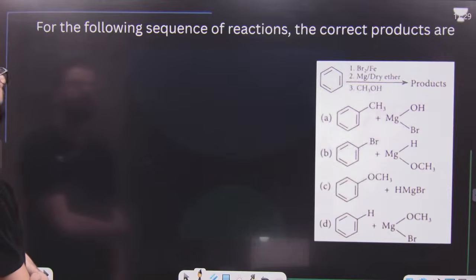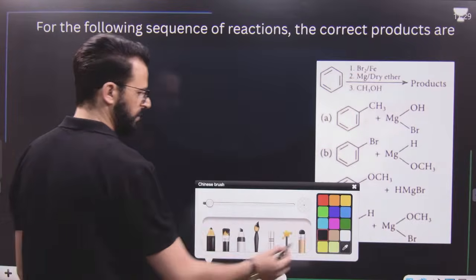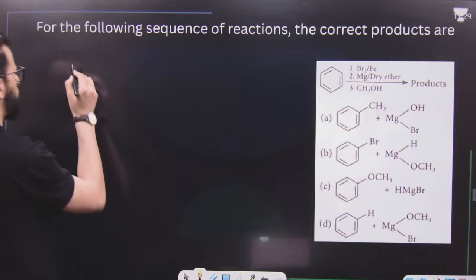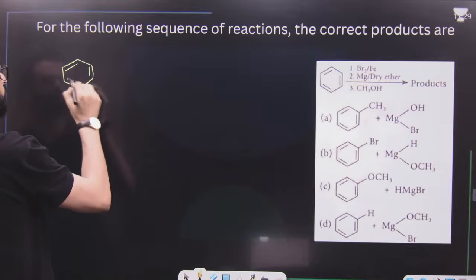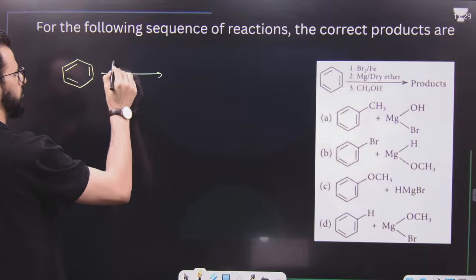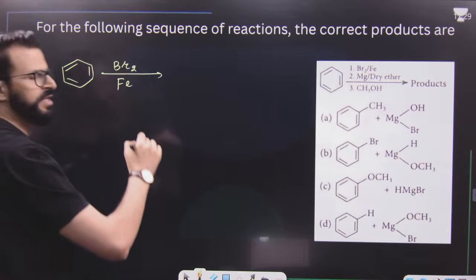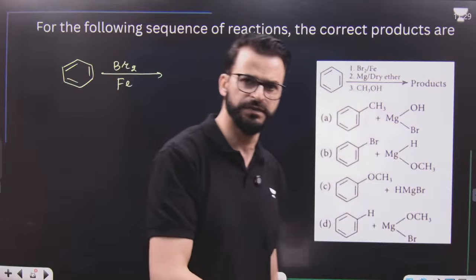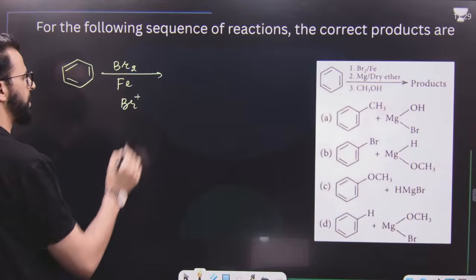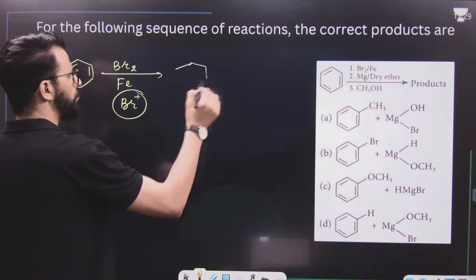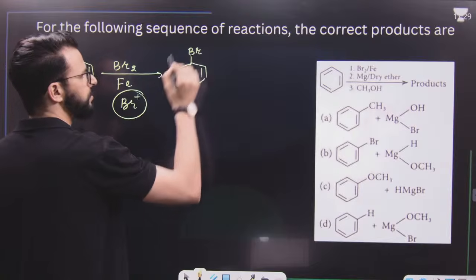After this reaction, for the following sequence of reactions, the correct products are. But what is the sequence of reactions? Have a look. You have bromine and Fe. Together they can form FeBr3. Then FeBr3 reacts with Br2 and they will generate, in a nutshell, Br positive. That means this is an electrophile. So the electrophile goes to benzene at any position. So we will get bromobenzene.